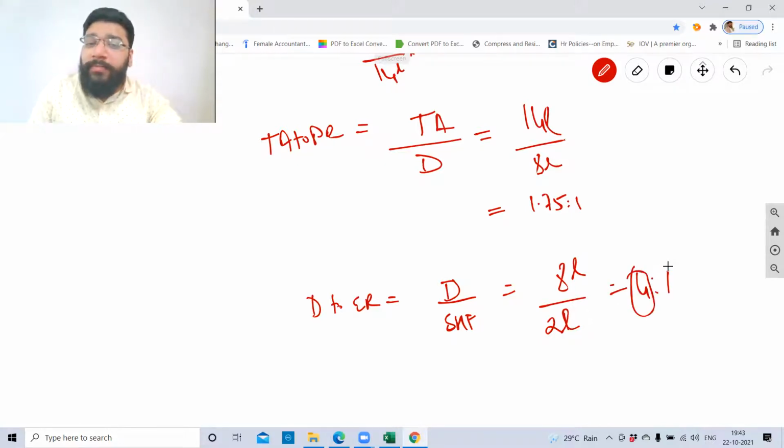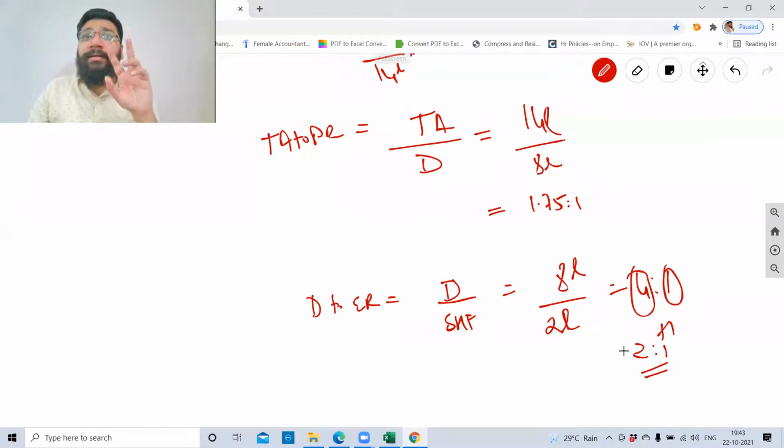Your debt is 4 times of equity. But equity is 1, your debt is 4. What is the ideal ratio? 2 is to 1. So this is kind of very risky. Debt can be 2 times of equity, allowed. But too much debt, again, is bothersome.